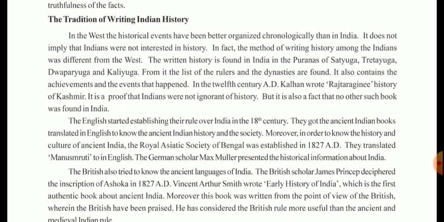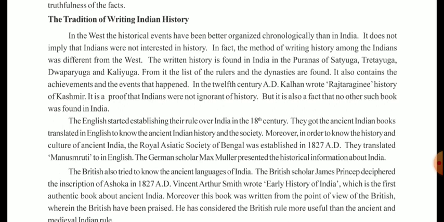It has been divided into 4 different sectors, and we can get the list of the rulers and dynasties. It has also been said that in the 12th century AD, Kalhana wrote Rajtarangini, and that book gives a description of the history of Kashmir.